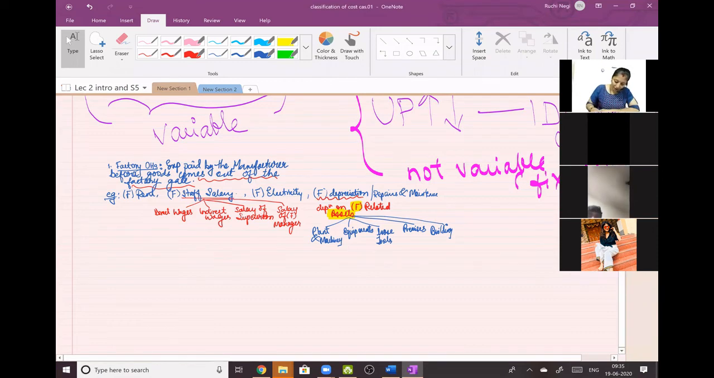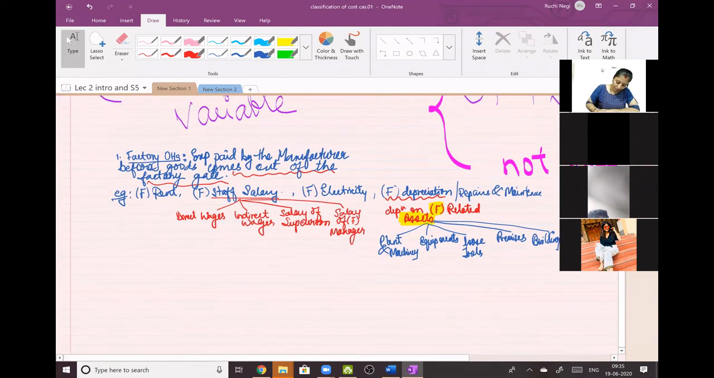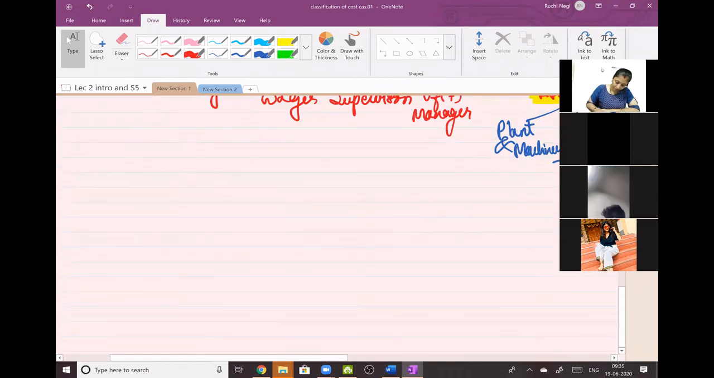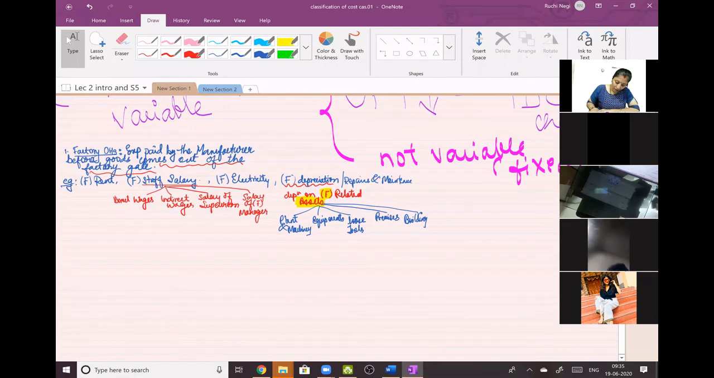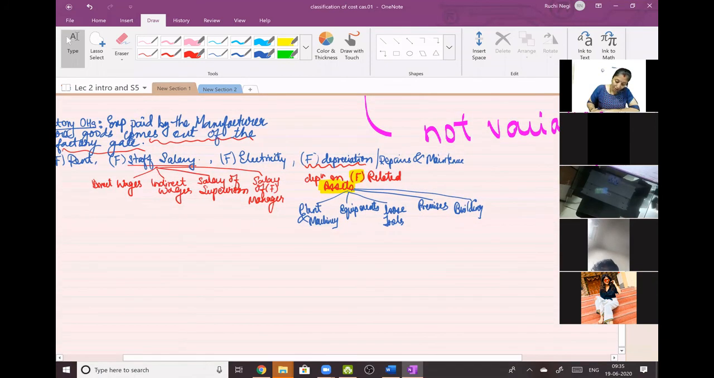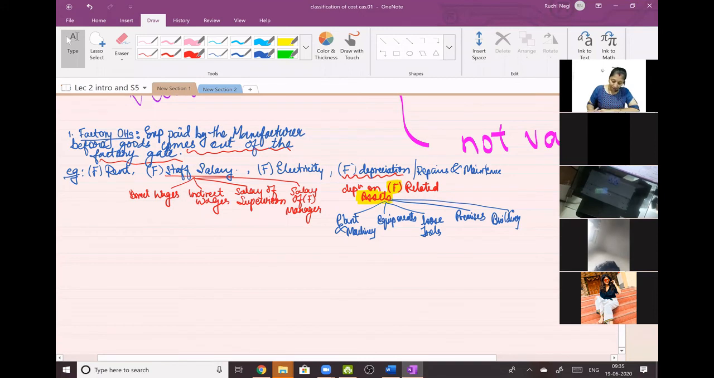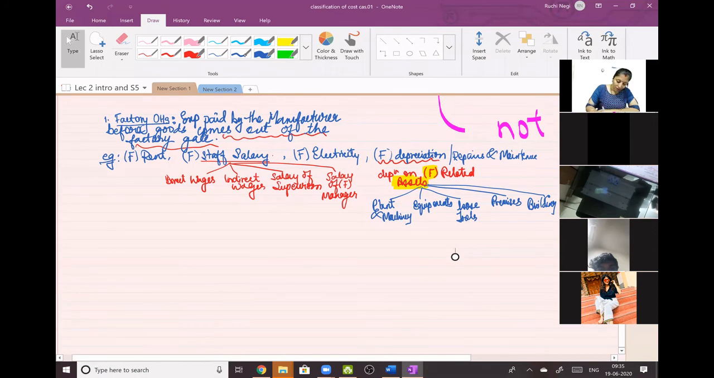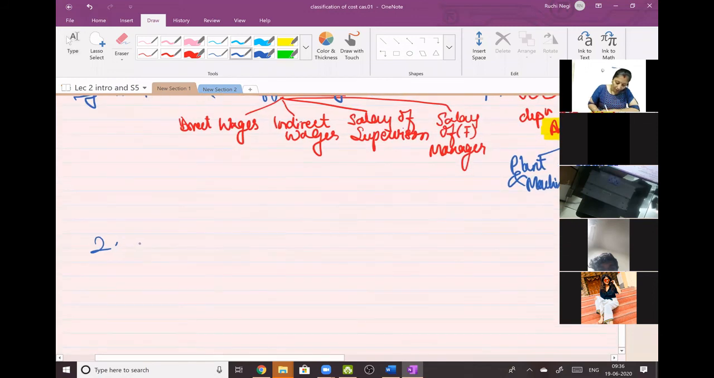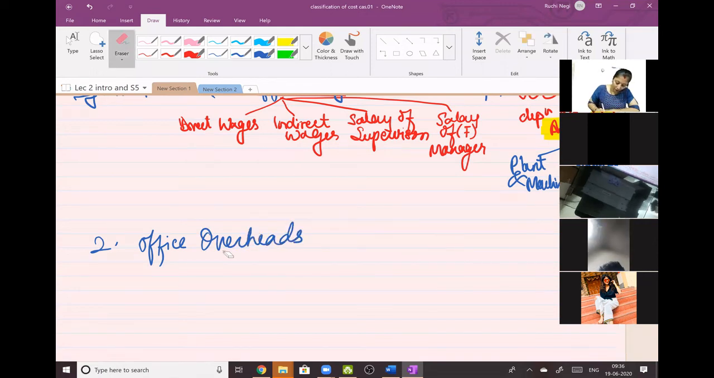Now come to admin. Please note down this, whatever I have written about factory overheads. Yes, it's very important at the time of sum solving. The next part: office overheads. Sorry, I told you all, I'll be using the short form. Fine, I'll use that. Office overheads.